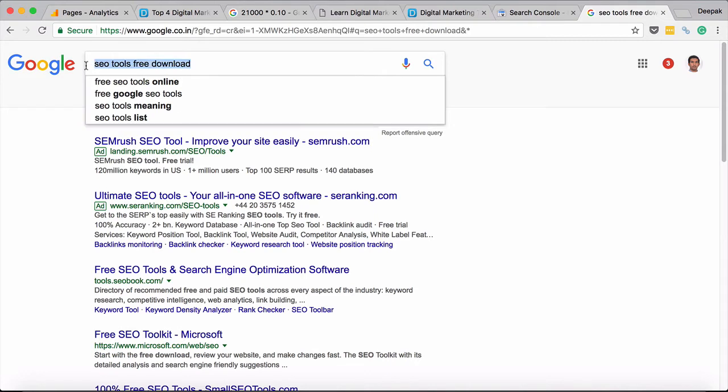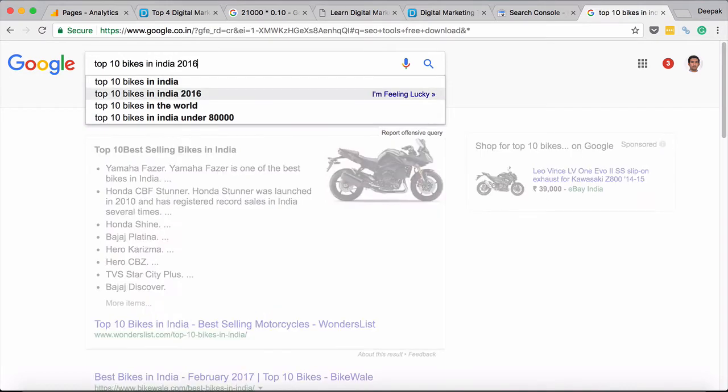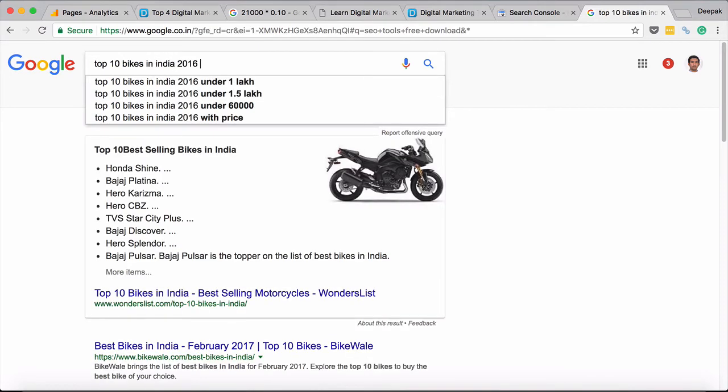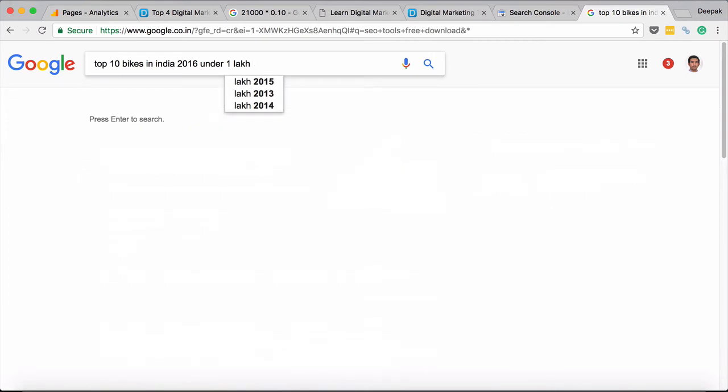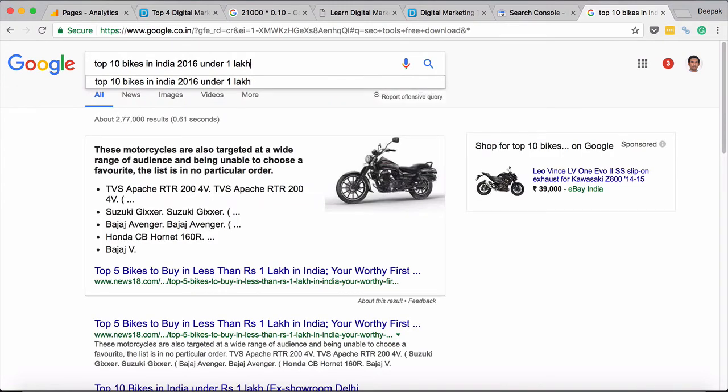So let's say you are running a recipe blog, or let's say you are running an automobile or motorcycle or bike blog. So here I can find out some search keywords for this. So let's say top 10 bikes. So here you can see top 10 bikes in India is a good keyword. So into 2016 under 1 lakh. So if I go ahead and have a motorcycle blog, I can write an article which is like top 10 bikes in India under 1 lakh for 2016 or for 2017. So this is how you can find out what people are actually searching for.